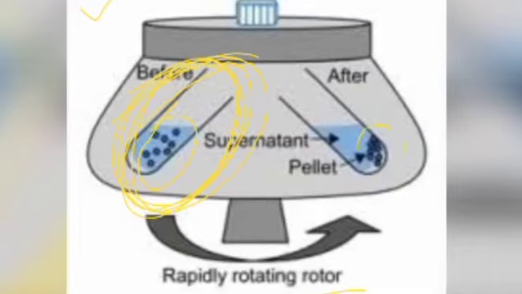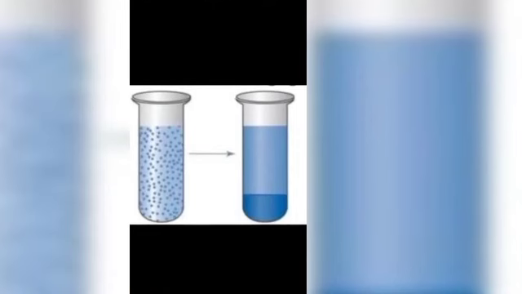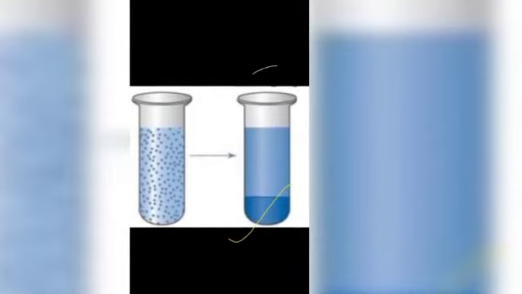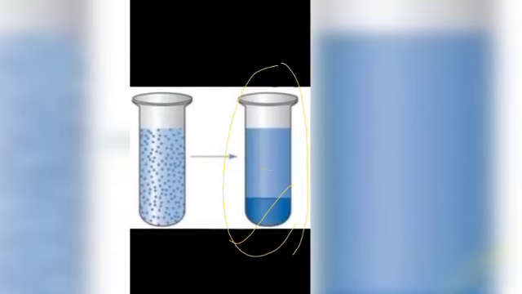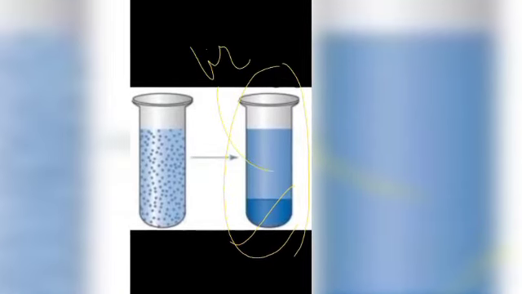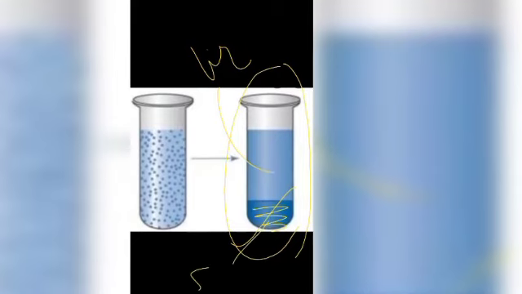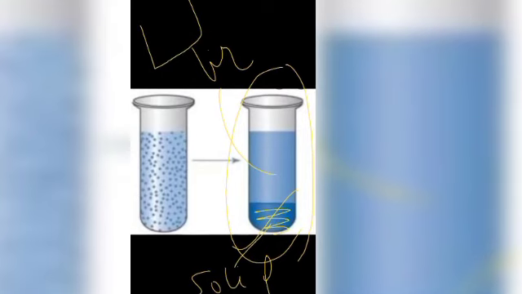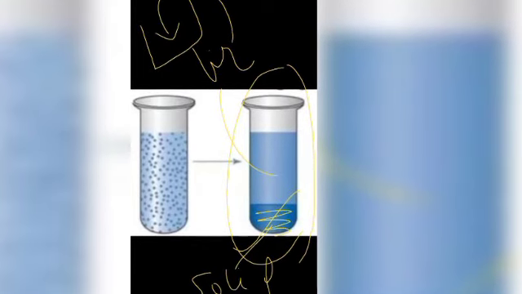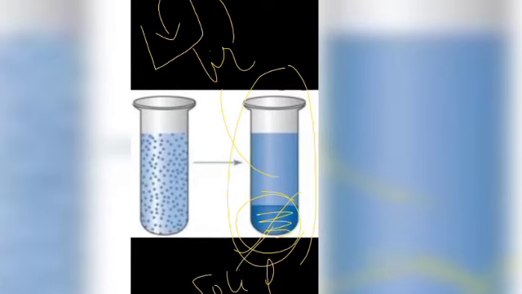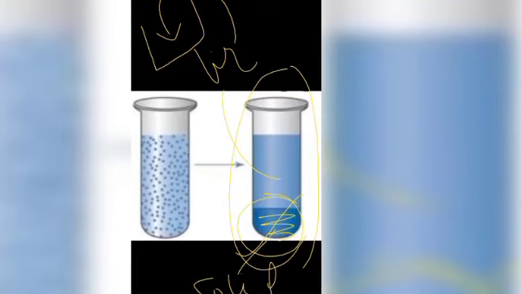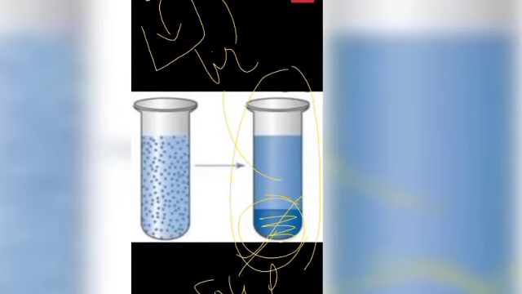After some time, at first the concentration of the solid particles in the mixture is uniform, but after centrifugation we will get a stage like this, and we can clearly see the separation between the liquid and the solid component. So I can transfer this liquid into a beaker and easily take out the solid particles from the centrifugation tube. And the principle behind this technique is the difference in densities of the components.